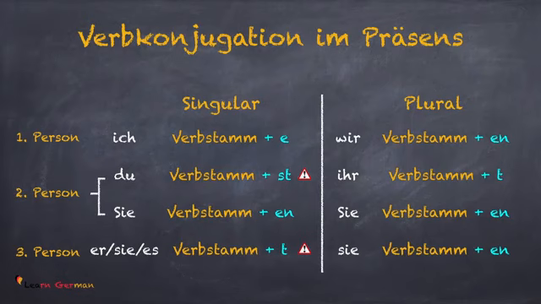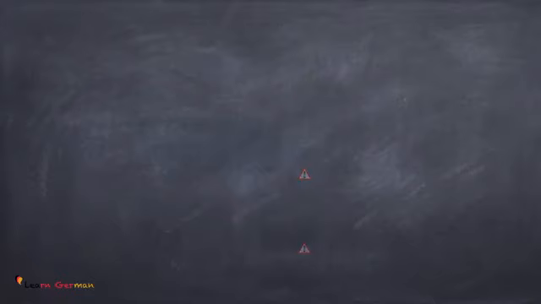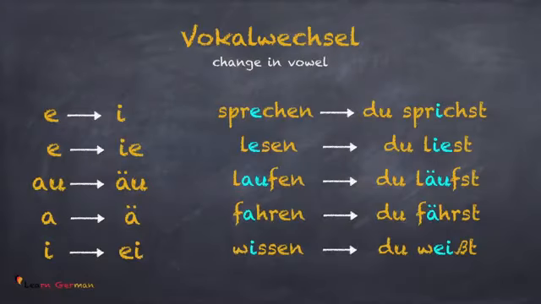The only difference is in the conjugation of zweite Person du and in the dritte Person sie and es. In these two cases, the Verbstamm changes. These changes in the Verbstamm are basically a change in the vowel. Vokalwechsel. Here are the changes in the vowel that occur for irregular verbs.